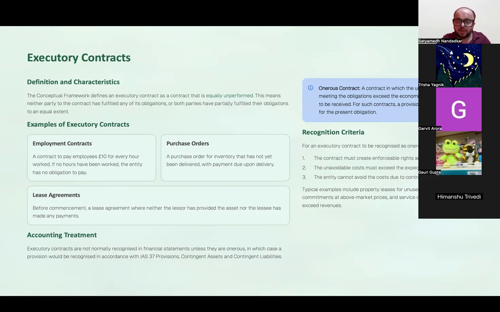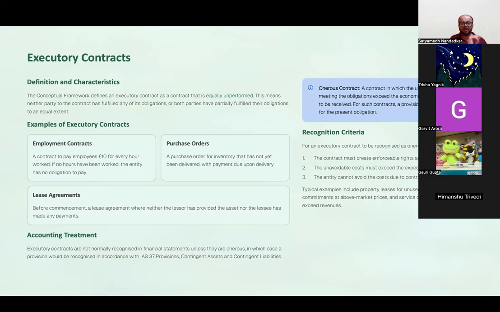What is an onerous contract? An onerous contract is something for which the unavoidable cost of meeting the obligation exceeds the benefits to be received from it. मतलब contract completion का cost is more than the benefits that you are likely to derive from that contract. And for an executory contract to be recognized as onerous, the contract must create enforceable rights and obligations. See, a futures contract could be termed as an onerous contract. Why? In certain circumstances, there is a possibility.